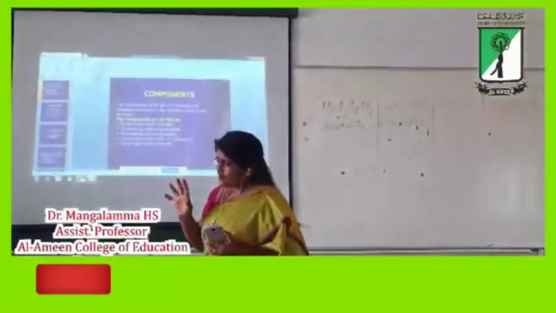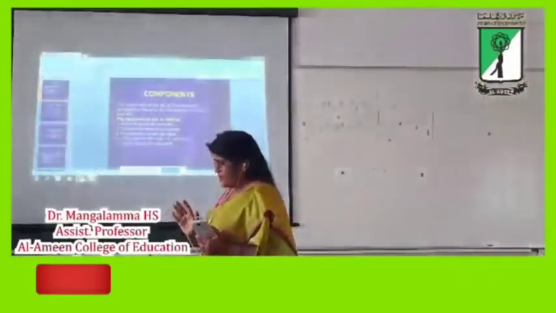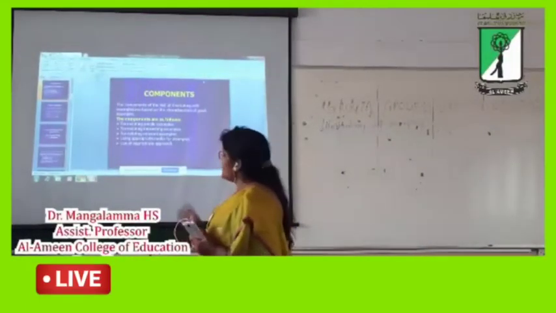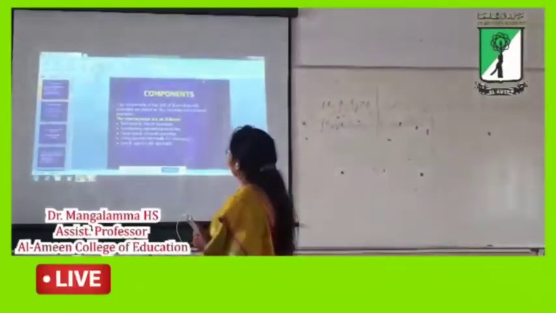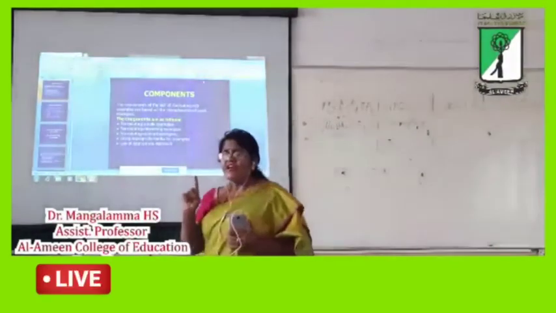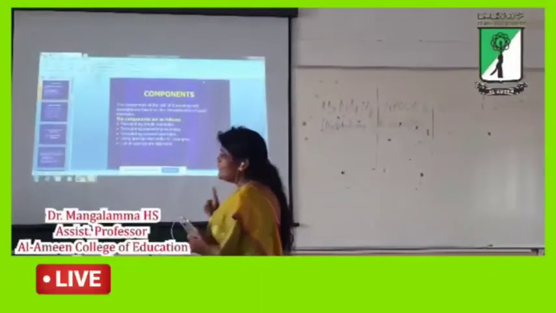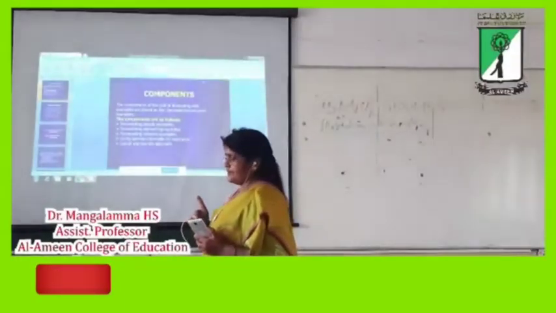For the selection of examples relevant to the concept, we are using these 5 components. One, the example should be simple. Second, the example should be interesting to the students. Third, the example should be relevant to the concept.